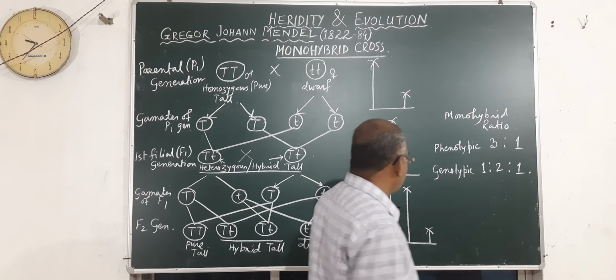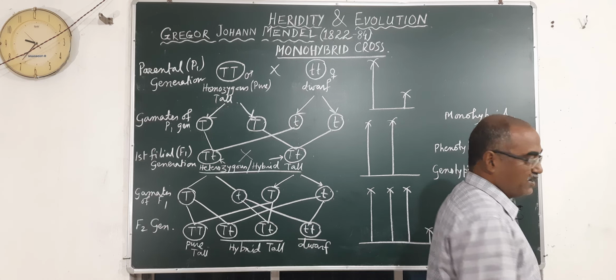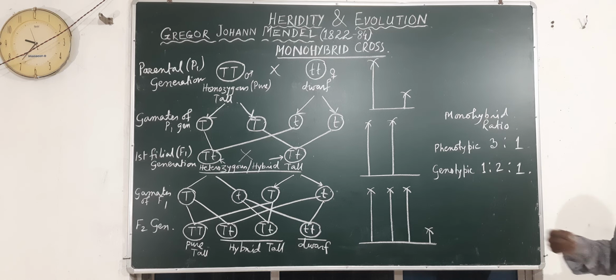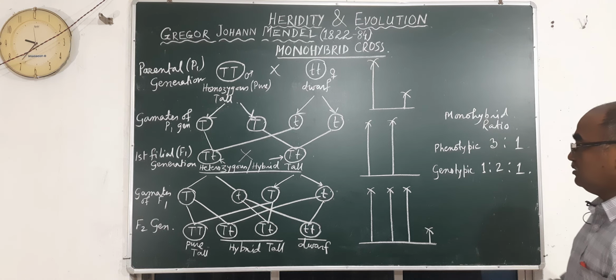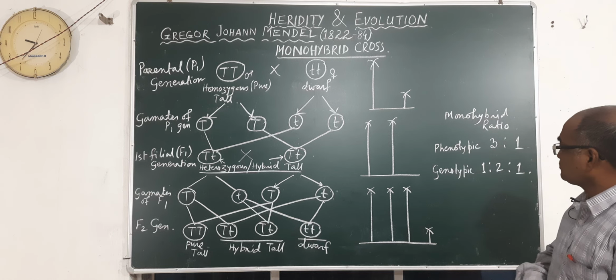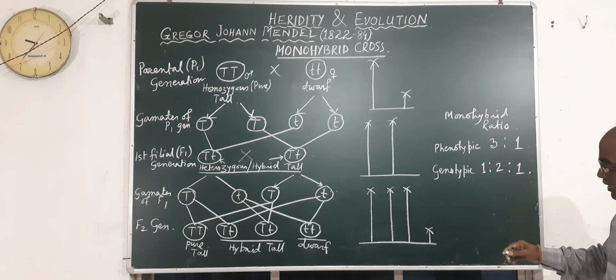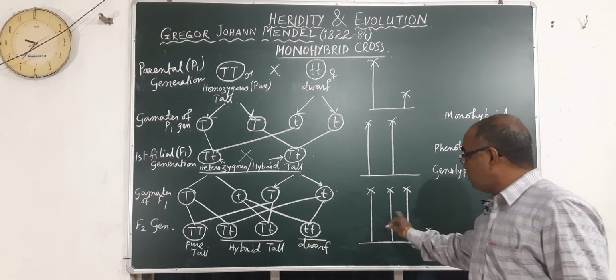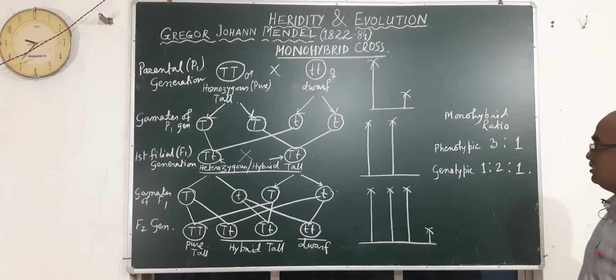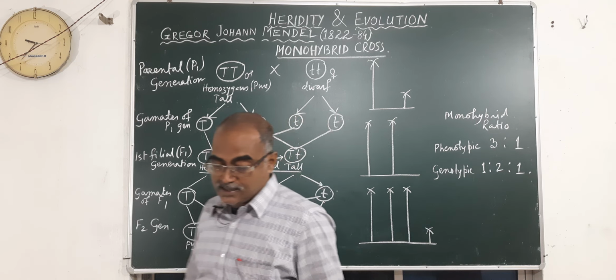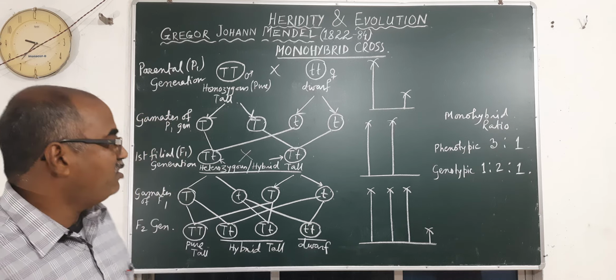Now here you see all three plants phenotypically. By external characters we cannot distinguish which one is pure and which one is hybrid, and the smaller one can be identified easily: 3 tall and 1 dwarf. So from here we can take the law of dominance.